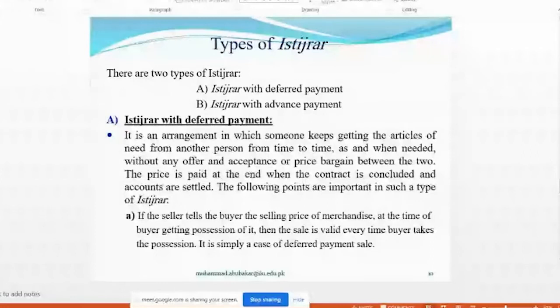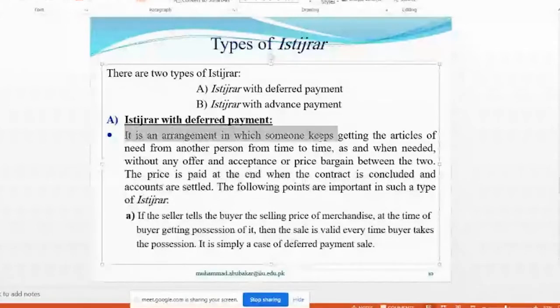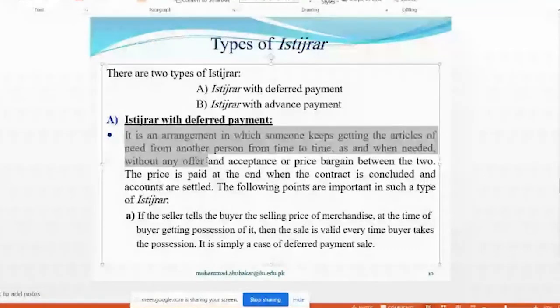Now, istijrar with deferment is an arrangement in which someone gets articles of need from another person from time to time, as and when needed, without any offer and acceptance or price bargain between the two. The price is paid at the end when the contract is concluded and accounts are settled. The following points are important in such a type of istijrar.